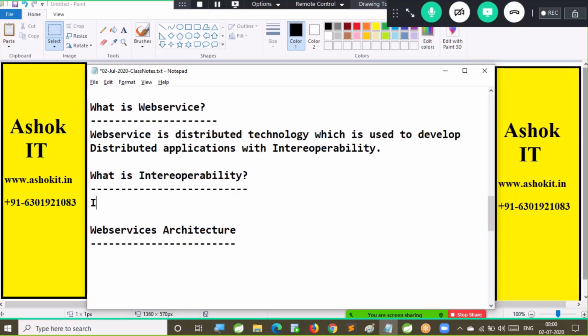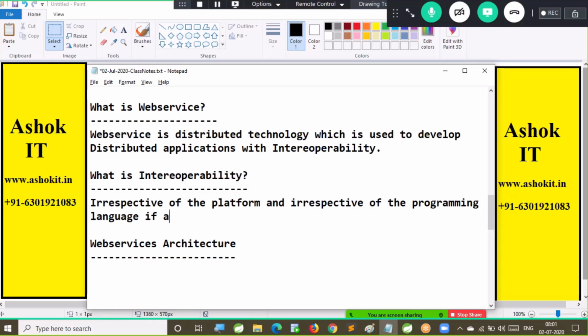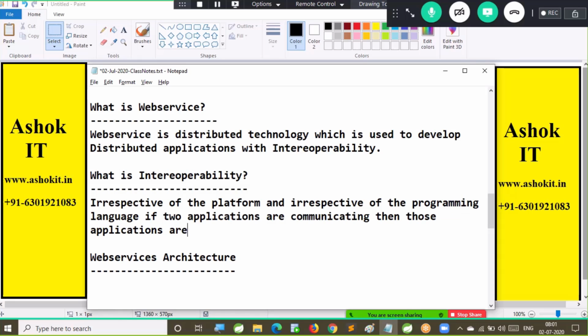Irrespective of the platform and irrespective of the programming language, if two applications are communicating, then those applications are called interoperable applications.